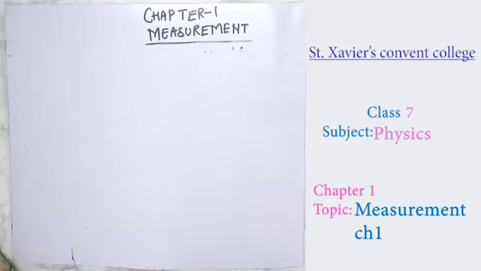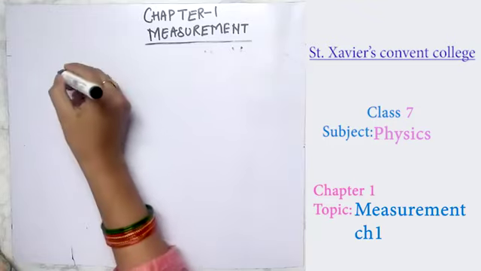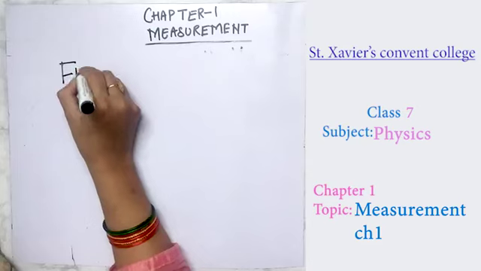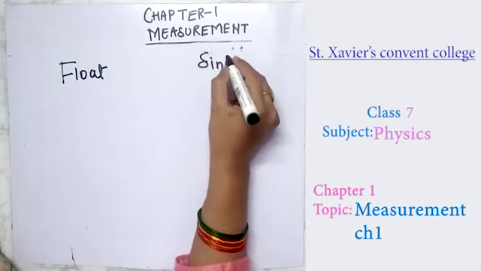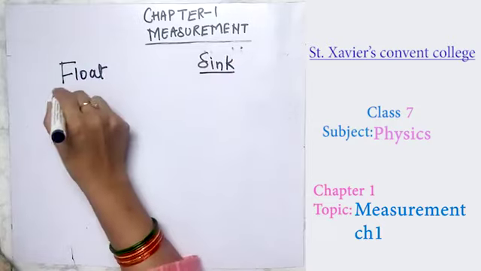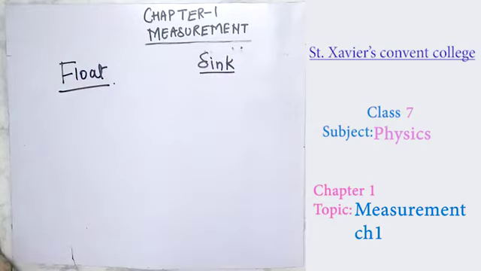Now the next topic is float and sink, when the body floats and when the body sinks. In the condition of float, it is very necessary that the density of the body must be less than the density of the liquid in which it floats.